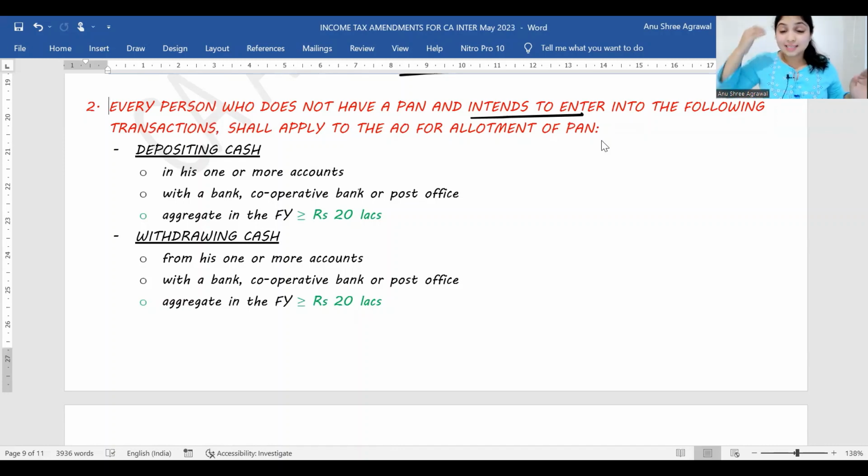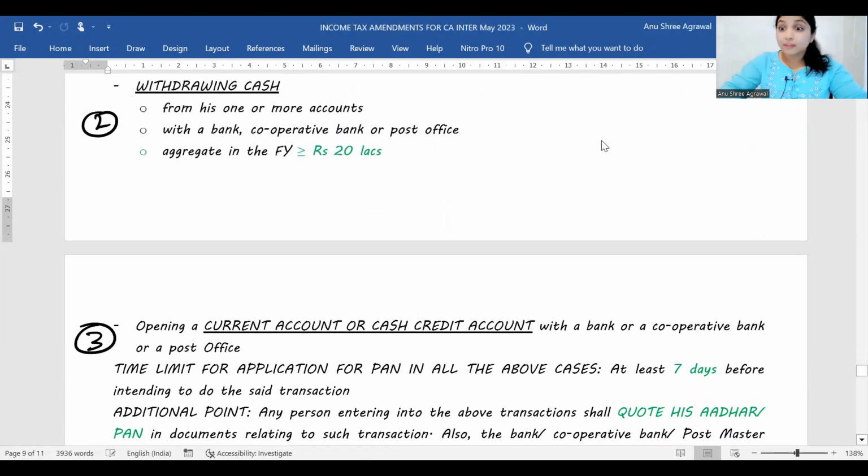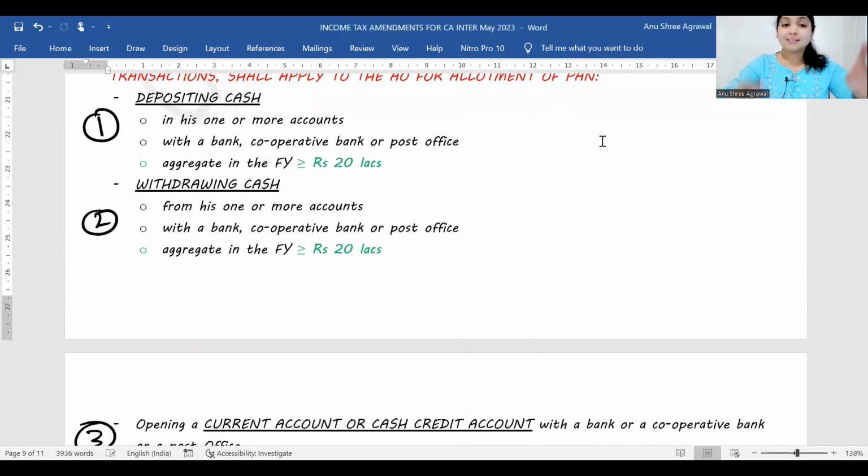Understanding? Listen, assessee, if you want to do any of these 3 things, first you fill a PAN application form, get a PAN allocated. They will allocate the PAN to you within 7 days. You get the PAN allocated and then only do these 3 things.